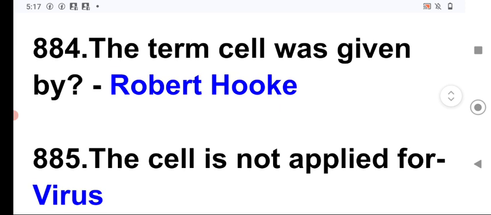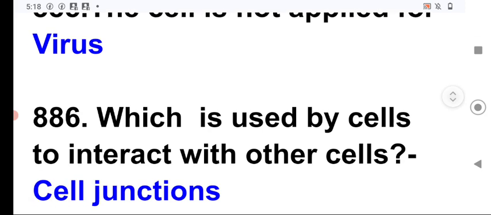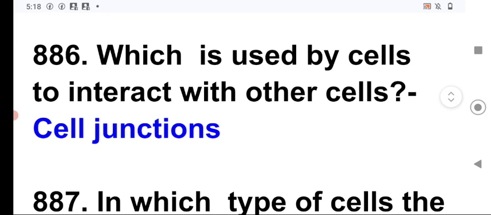Next question, the term cell was given by Robert Hooke. Next question, the cell is not applied for virus because virus has no cellular body. Next question, which is used by the cells to interact with each other? This is the cell junctions, which is used by the cells to interact with other cells.